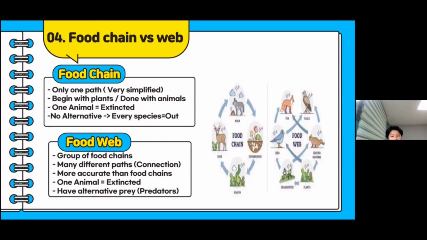For a food web, it is a group of food chains. As you can see, there are a lot of food chains in the food web. There are many different paths of connection between two animals, two plants, or even an animal and a plant. Because of these reasons, it is much more accurate than a food chain because it is more complex, and we can understand that although one animal goes extinct, they always have alternative prey, as in the real world.